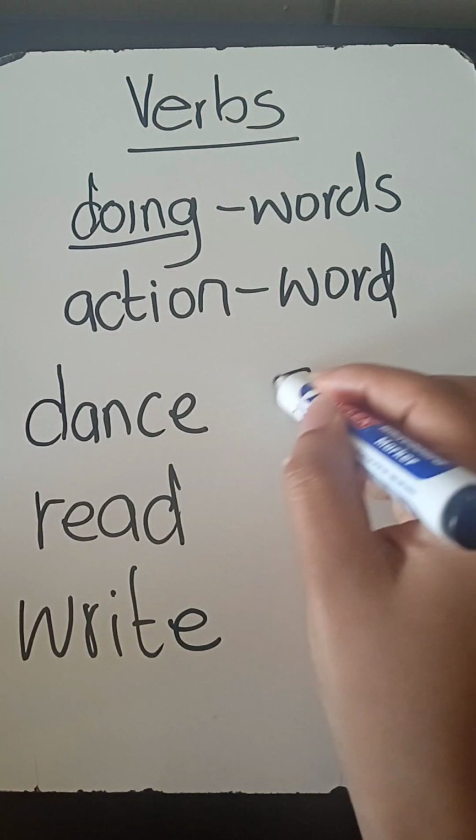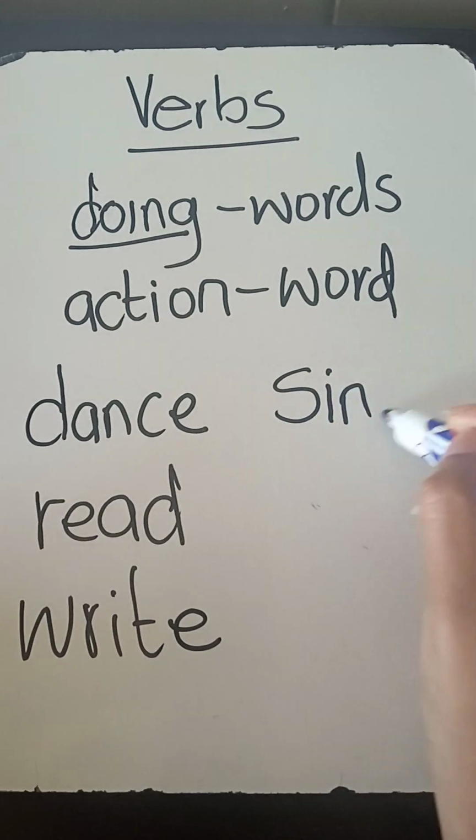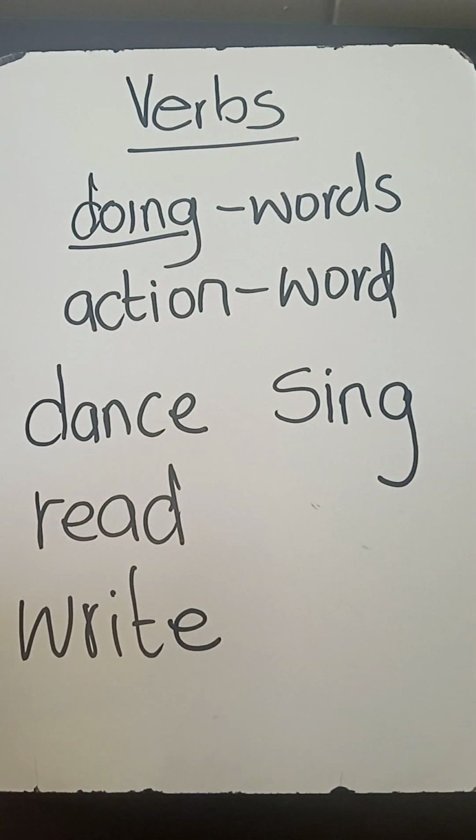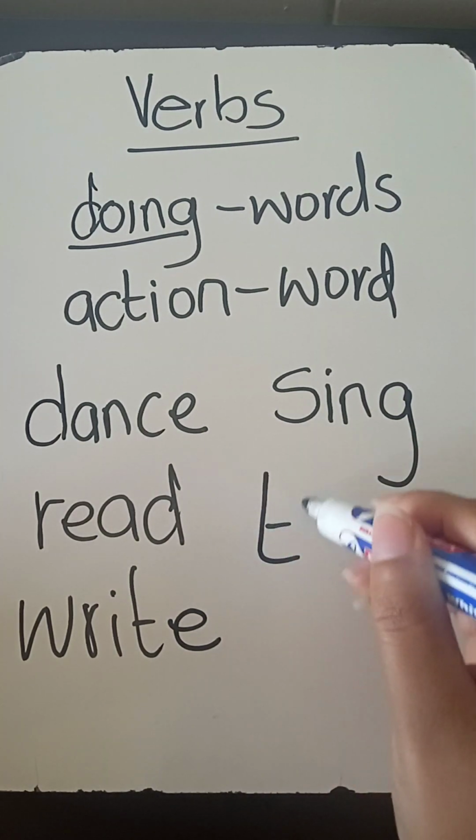We also have sing. Most of you love singing. They love musicals and a lot of different songs. So singing, or to say sing, is a verb because it describes a doing word. It describes an action that is done by a person. And we can also say think.